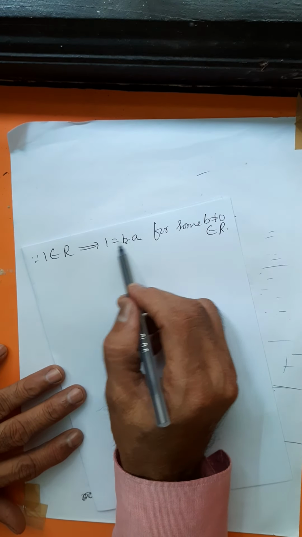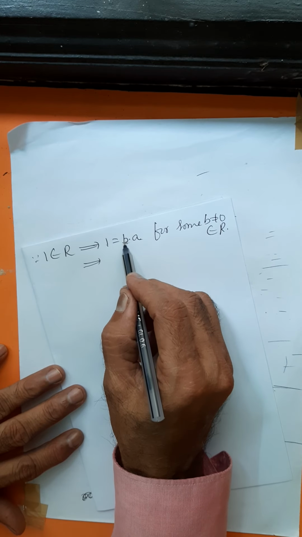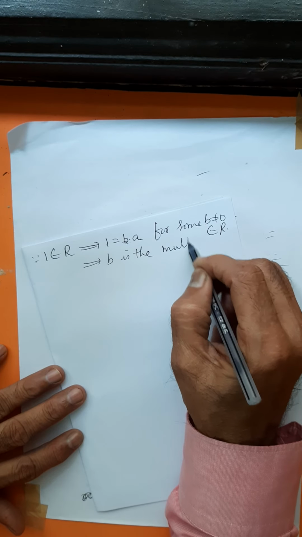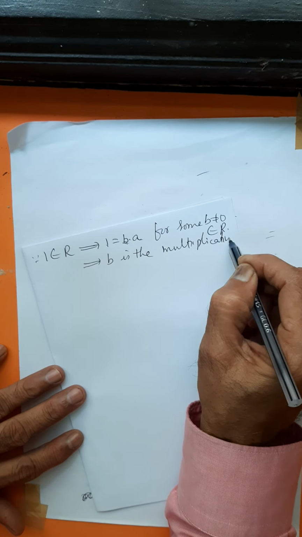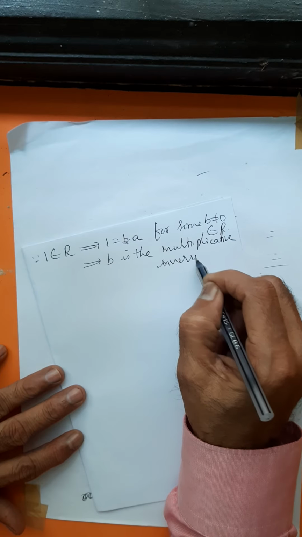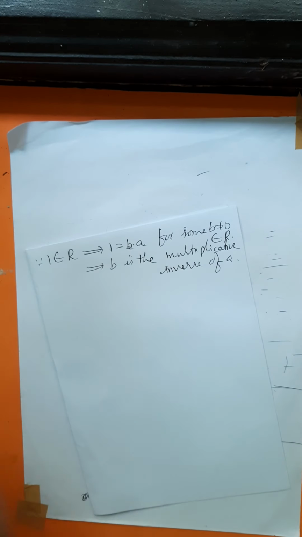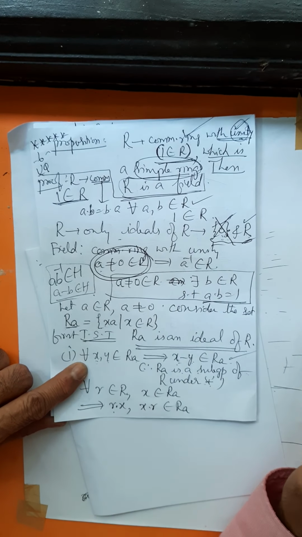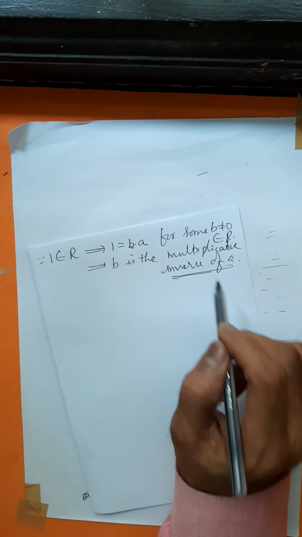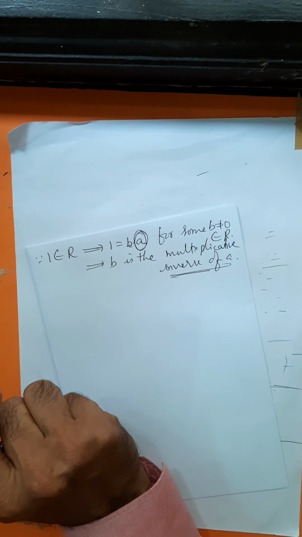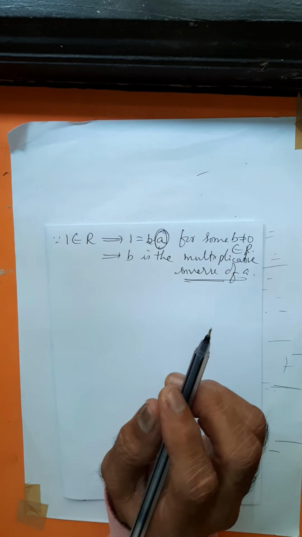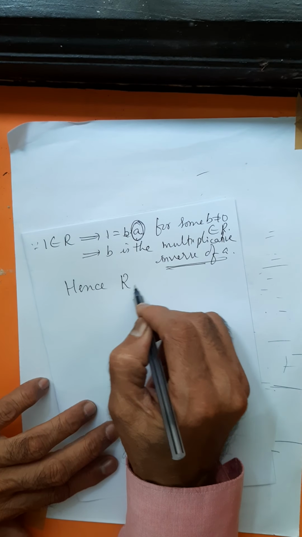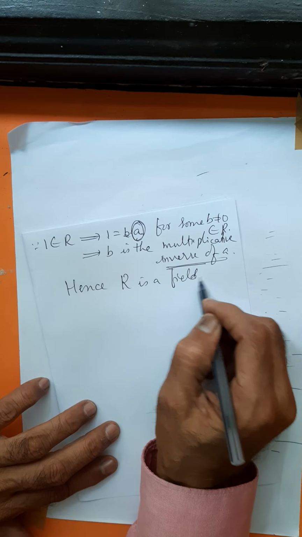By saying that B into A equal to 1, what do you mean? B is a multiplicative inverse of A. So what are you proving? You are proving that every non-zero element of R has got a multiplicative inverse, and hence R is a field. Okay? R is a field.